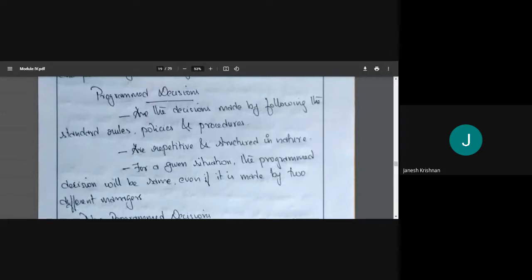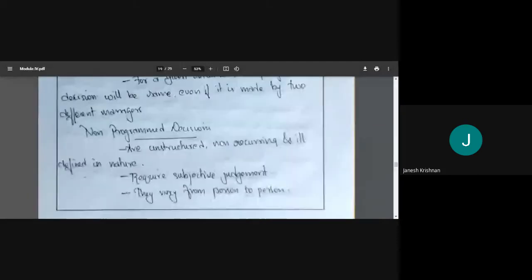Even in one situation, anyone will make the same decision because they are following a certain policy and procedure. But non-programmed decisions are unstructured. We cannot define the decision nature. They require your judgment, and they vary from person to person.